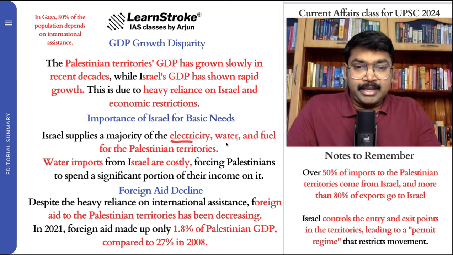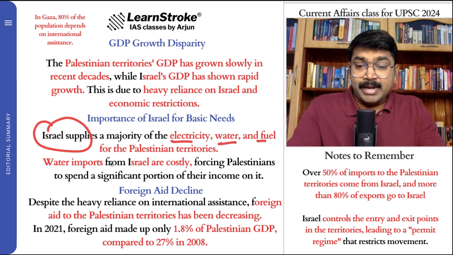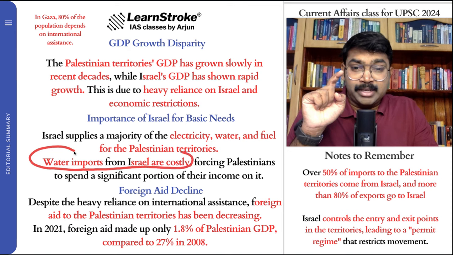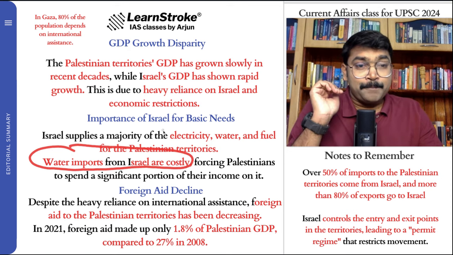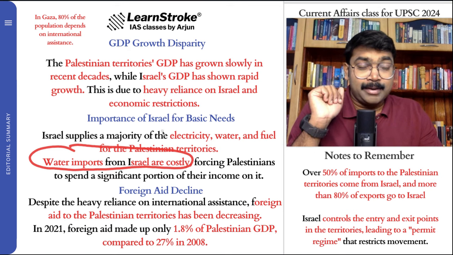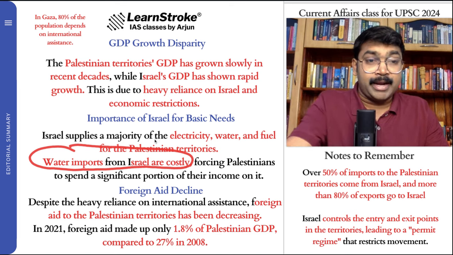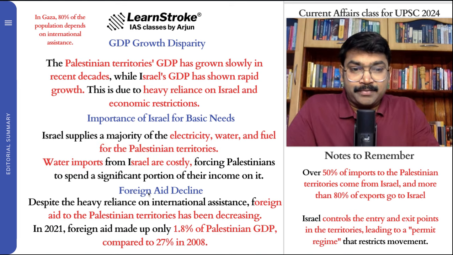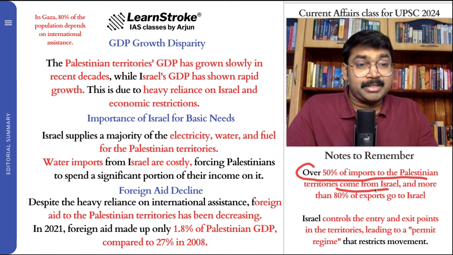Usually electricity, water, fuel, everything, Israel supplies everything. And even water imports from Israel are costly. Just imagine, you import petroleum, oil, natural gas, costly items, but Palestine has to import water from Israel, and you have to give a lot of money for that. And as I've said, over 50% of imports to the Palestinian territories come from Israel.